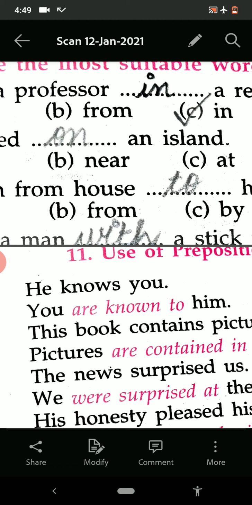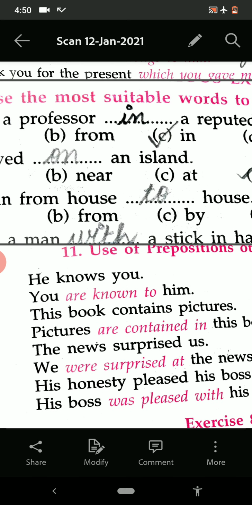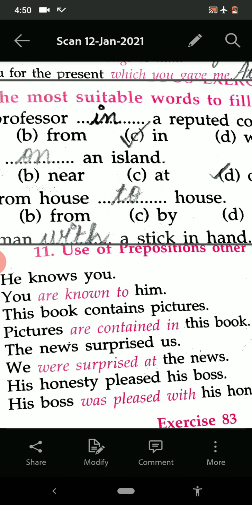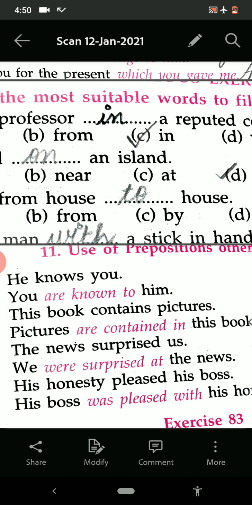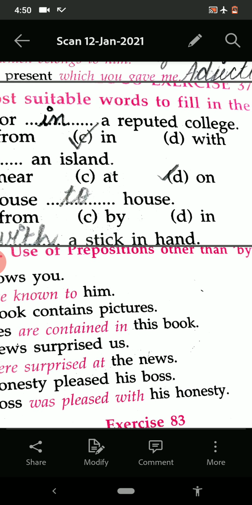You are known to him. This book contains pictures. Pictures are contained in this book. The news surprised us. We were surprised at the news. His honesty pleased his boss. His boss was pleased with his honesty.